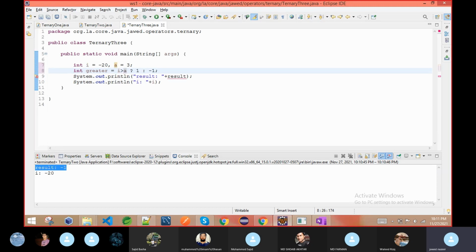Then I just compare. If I is greater, then we will copy the value of I to our result. If it is true, meaning I is greater, we are giving this value here. If A is greater, then we are printing the value of A.